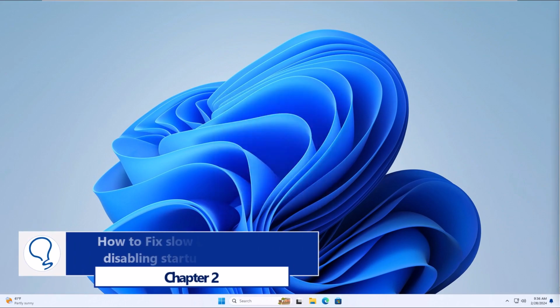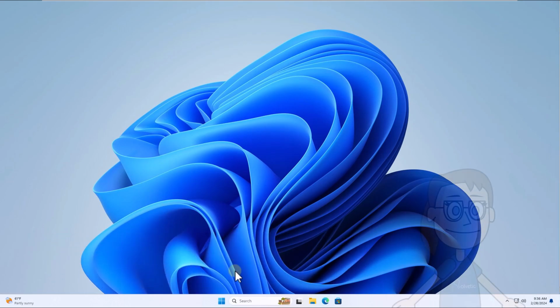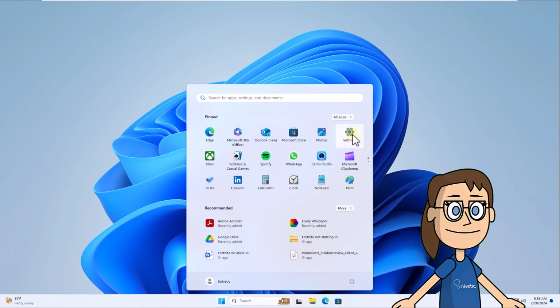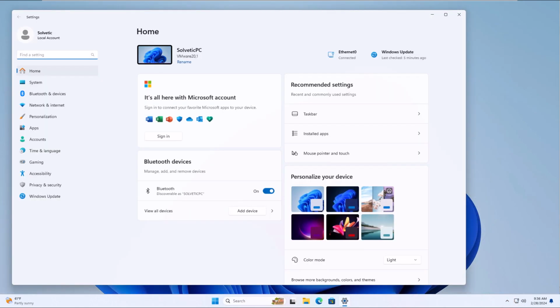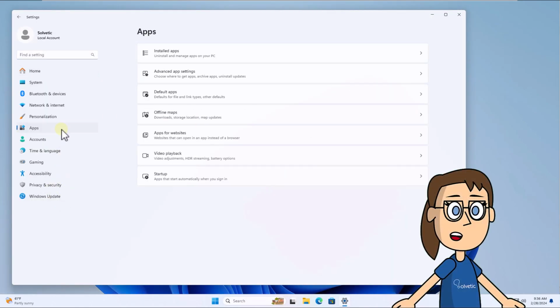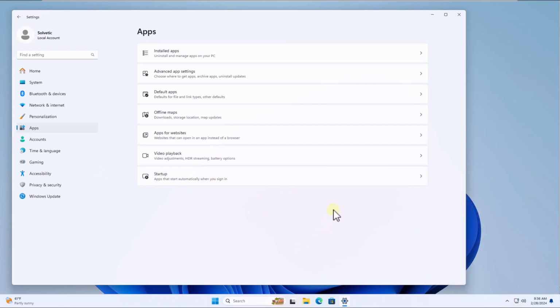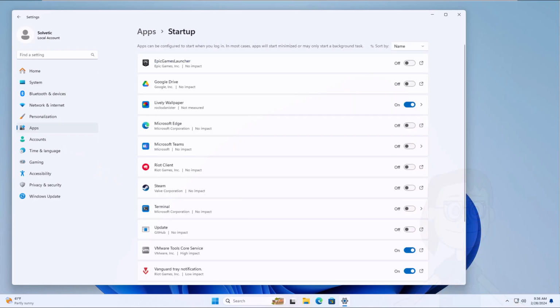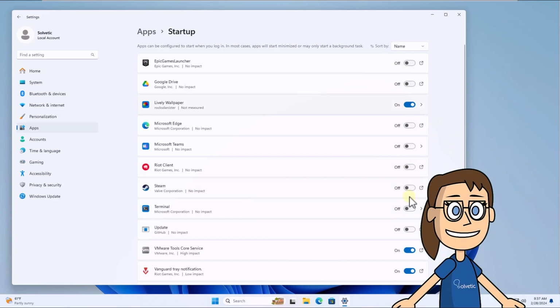Chapter 2. How to fix slow laptop startup disabling startup applications. To start, open Start and click on Settings. After that, you are going to go to Apps, and here you will click on Startup. In the list you see, you can disable the switches for applications that will not start with the system.